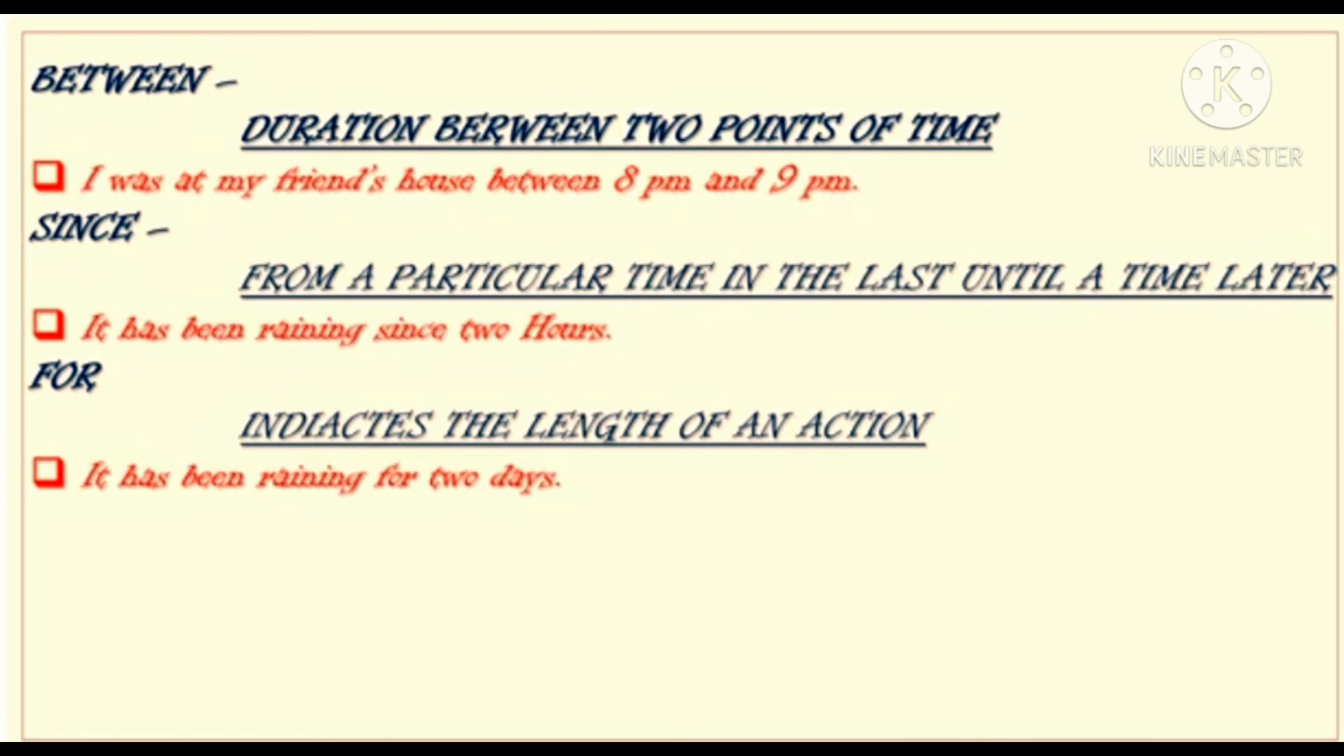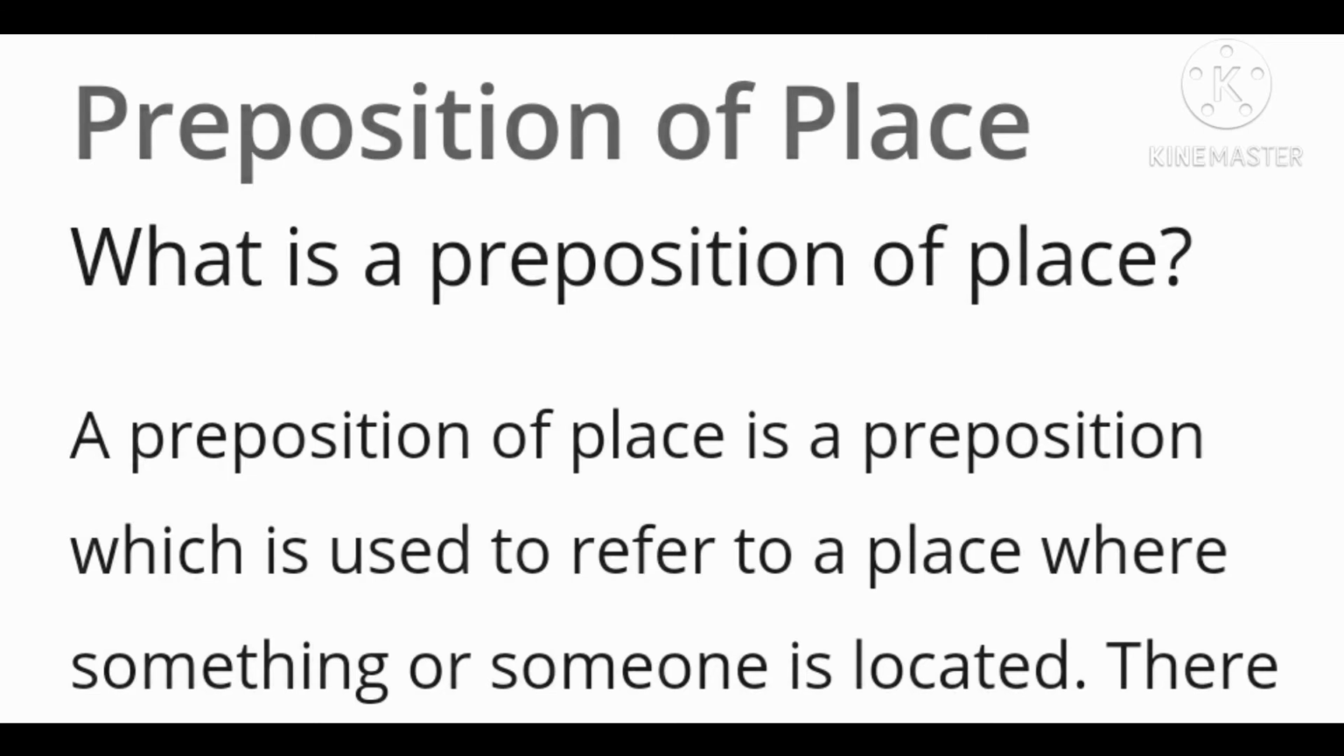For indicates the length of an action. For example, it has been raining for 2 days. So it is telling us about the length of the action. Now the next one is the preposition of place.